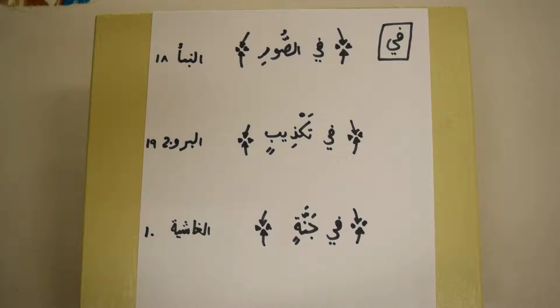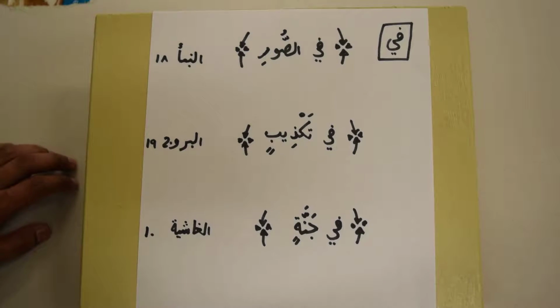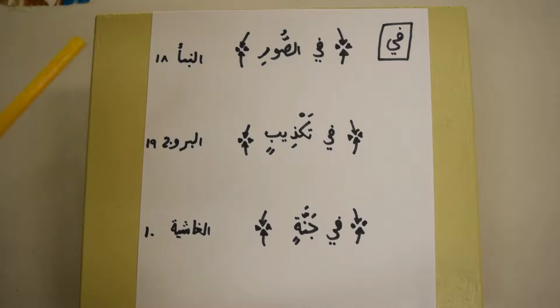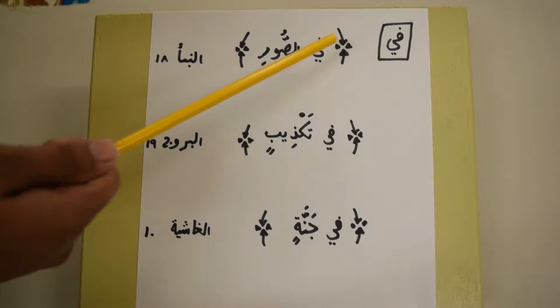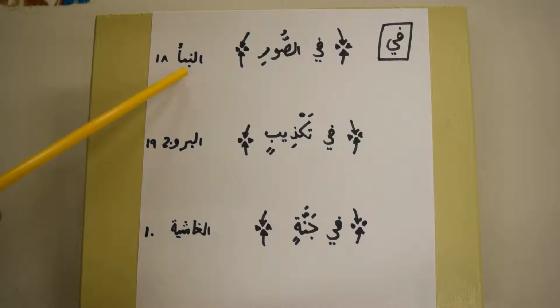To show you how it appears in the Quran, we have some examples here. And I advise you to open the Mus'haf, the copy of the Quran, and find these chapters and look at it on your own. So the first example of fi, which means in, is in Surah Naba, verse number 18,